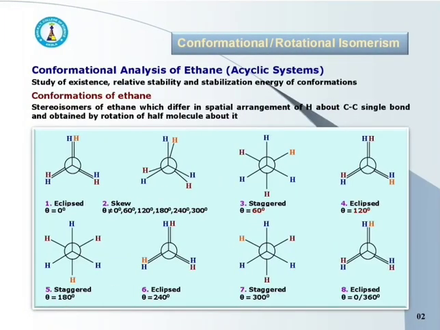Let's start. Ethane is an acyclic system, and here we have to discuss its conformational analysis. The stereoisomers of ethane, which have different spatial arrangement of hydrogen atoms about carbon-carbon single bond and can be obtained by rotation of half of the molecule about that carbon-carbon single bond, are called conformations of ethane.